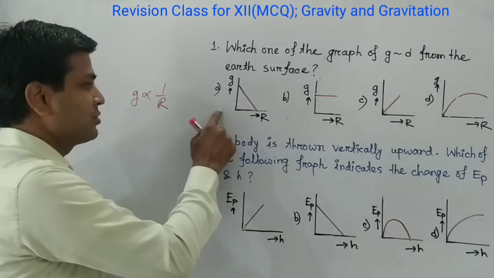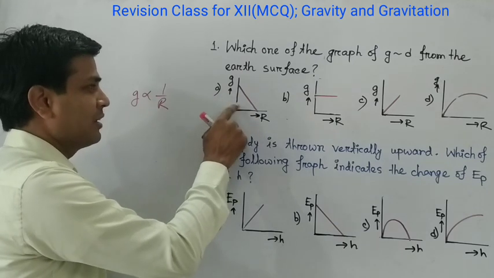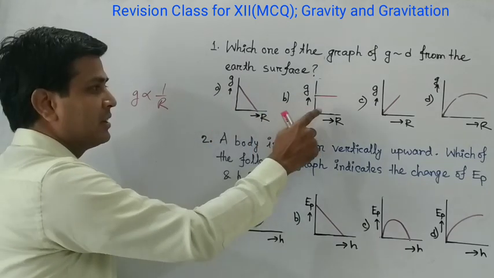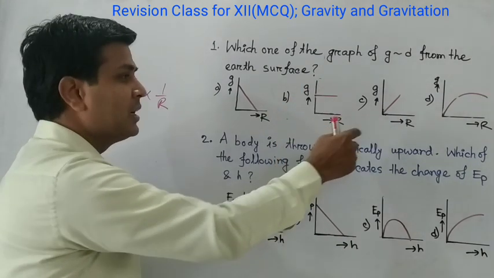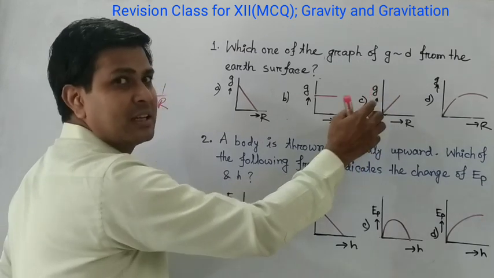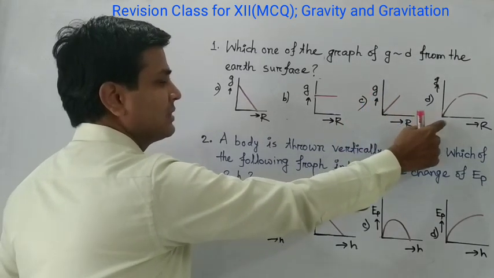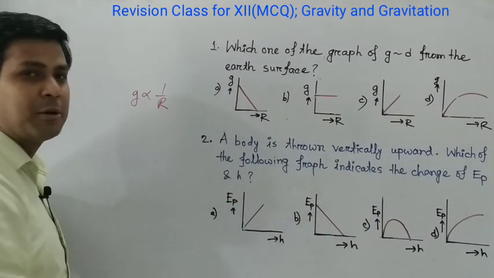Let's see the options. The first option is the radius is increased, that is why acceleration due to gravity is decreased, and that is the uniform graph. In option C, the radius is increased, and acceleration due to gravity is also increased. That is not correct, and that is also not correct. So our correct answer is A.